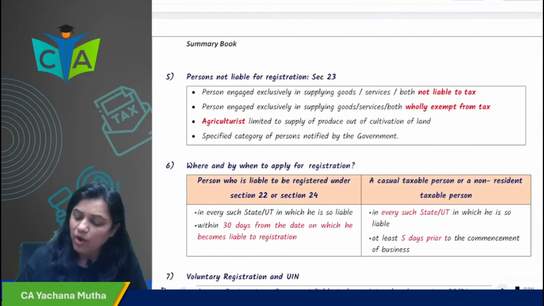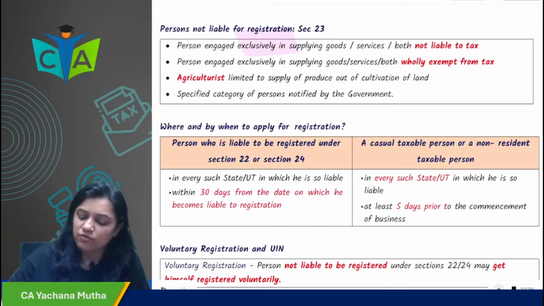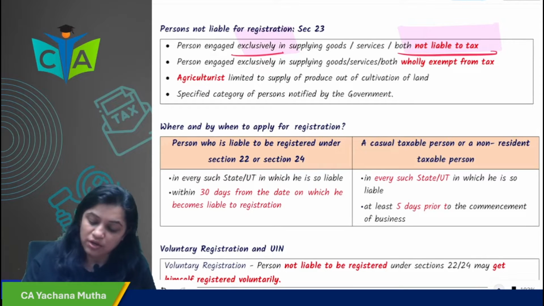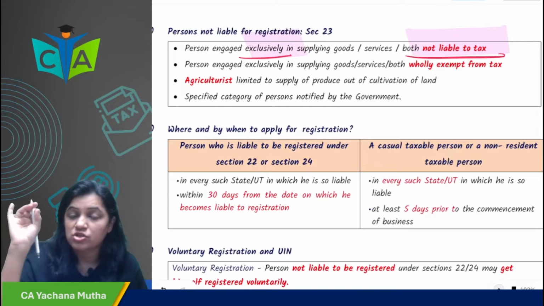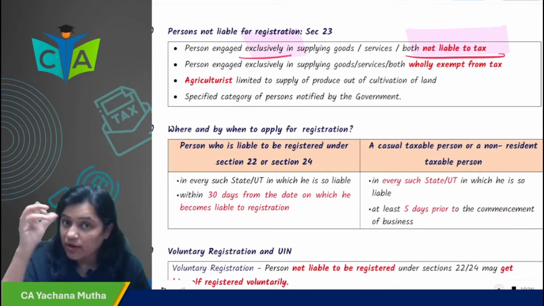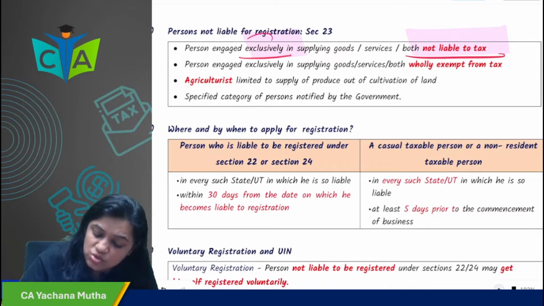Now, who are the persons not liable for registration? Section 23 tells about persons not liable for registration. If you are engaged exclusively in supplying goods or services not liable to tax, you are not required to take registration.